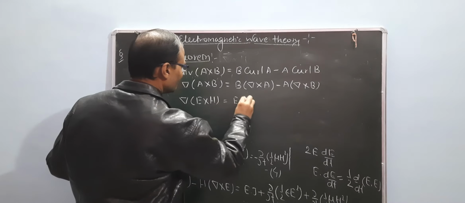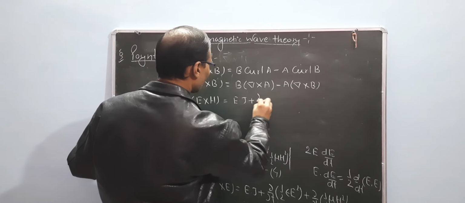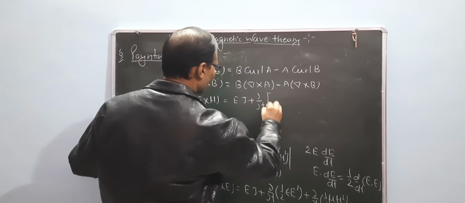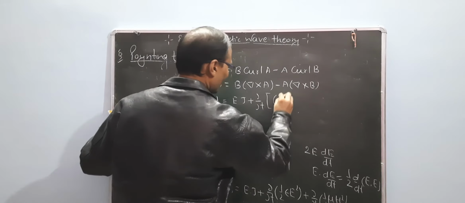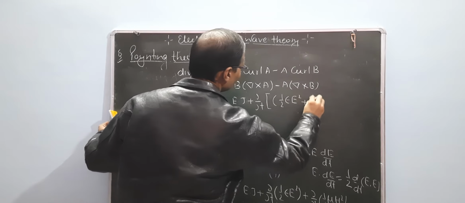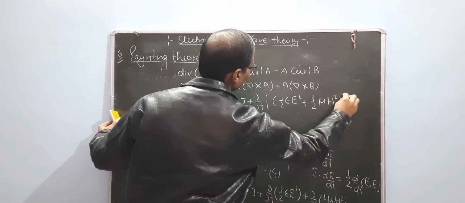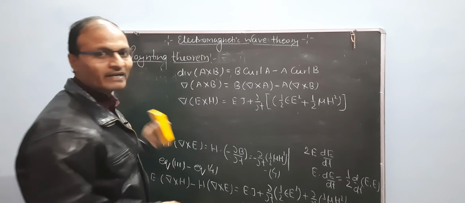By this equation, divergence of E cross H equals E·J plus ∂/∂t, which is common, of (1/2) ε E² plus (1/2) μ H². This is the common factor.